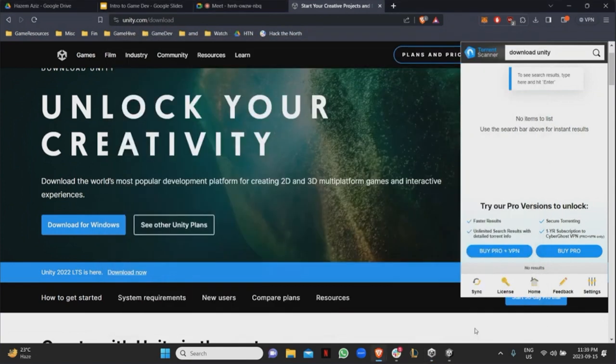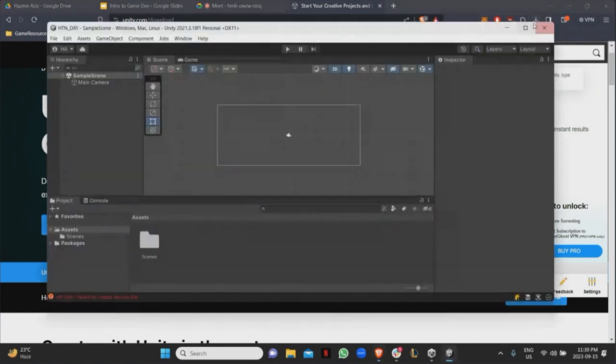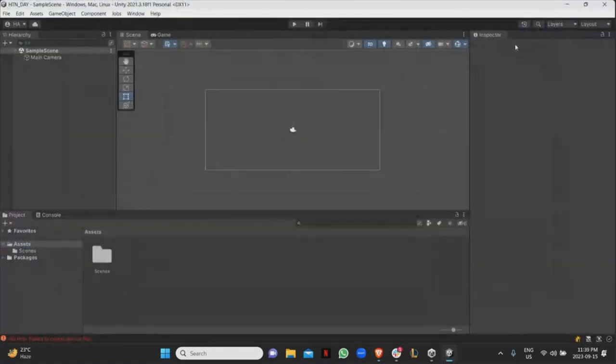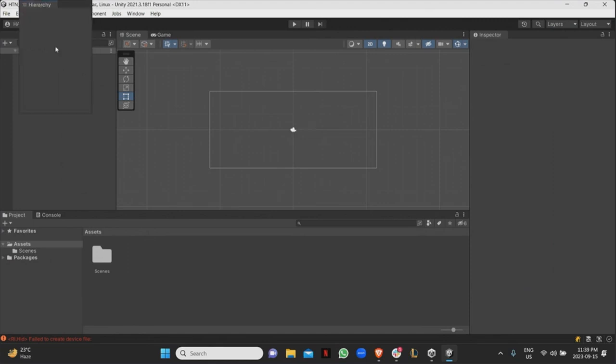So in the meantime, I will just open up what Unity is going to look like once you open it. Right. So once you create a project, it's going to be empty for sure. And this is what's going to show up. Right. So I'm going to go over what this is real quick, just so you guys know what you're looking at. So obviously it's split up into different tabs or windows that you can play around with. You can modify, you can move however you want.